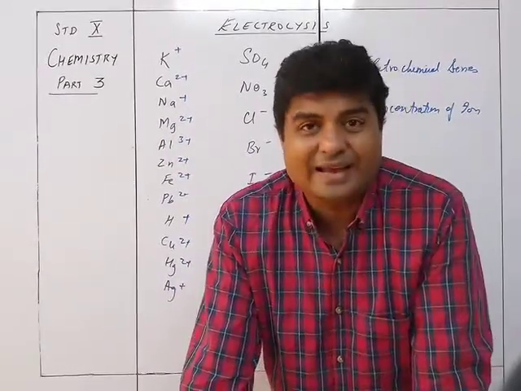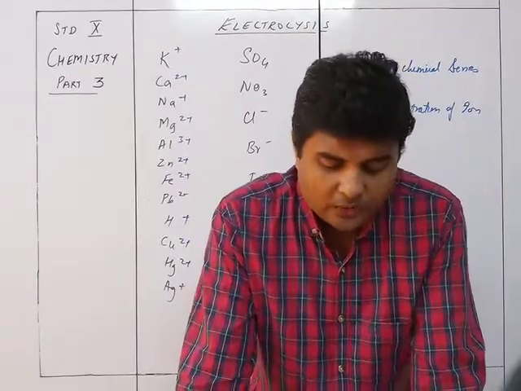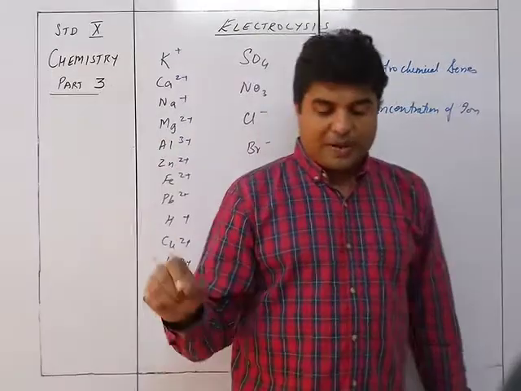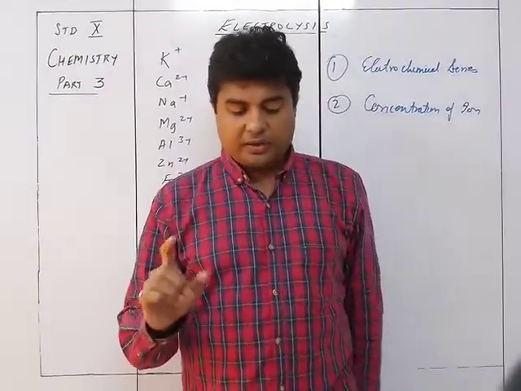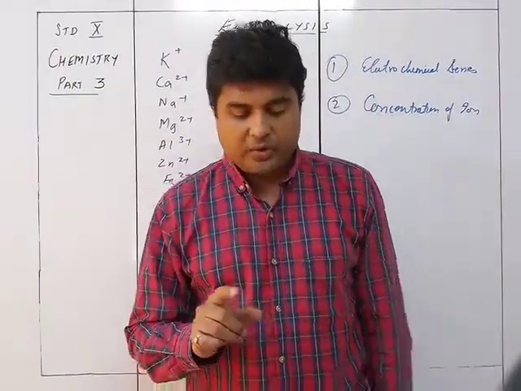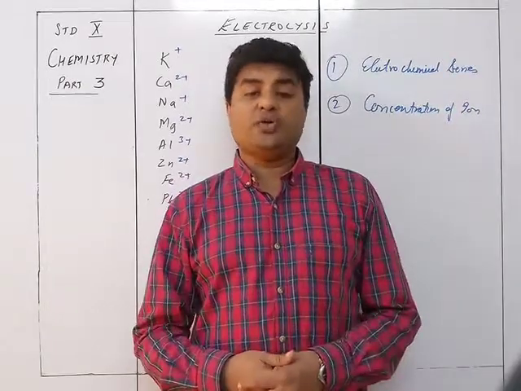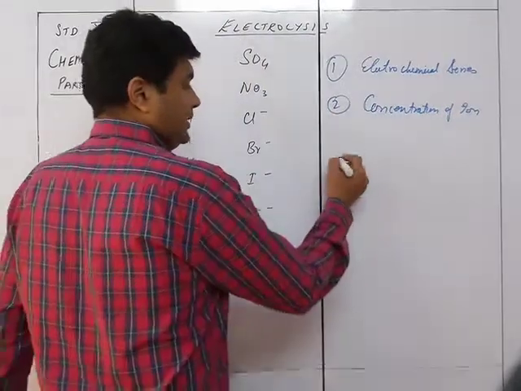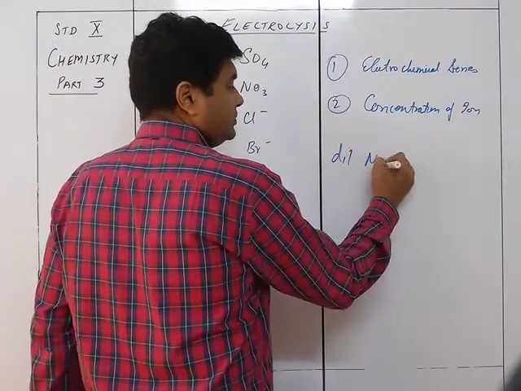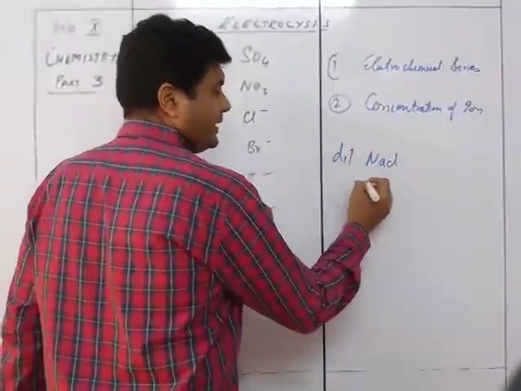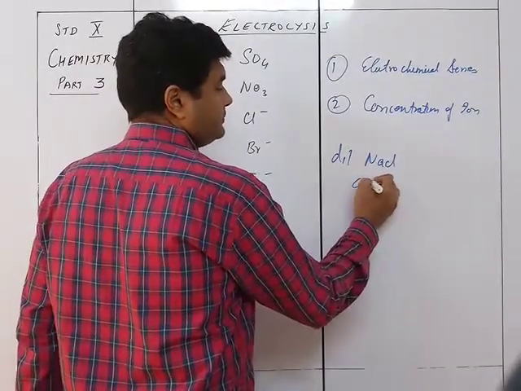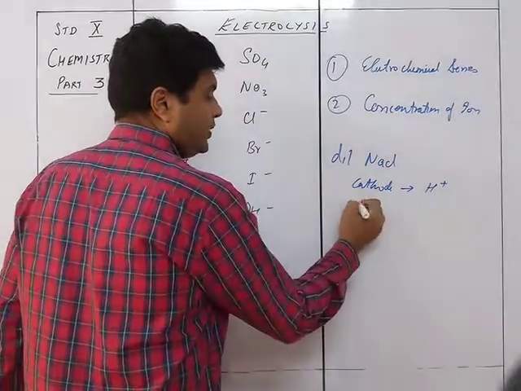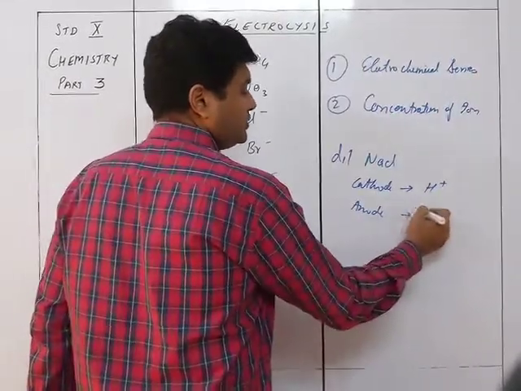So NaCl with H2O will give you Na plus, Cl minus, H plus and OH minus. But if it is a dilute solution of NaCl, then at the cathode it will be H plus, and at the anode it will be OH minus.